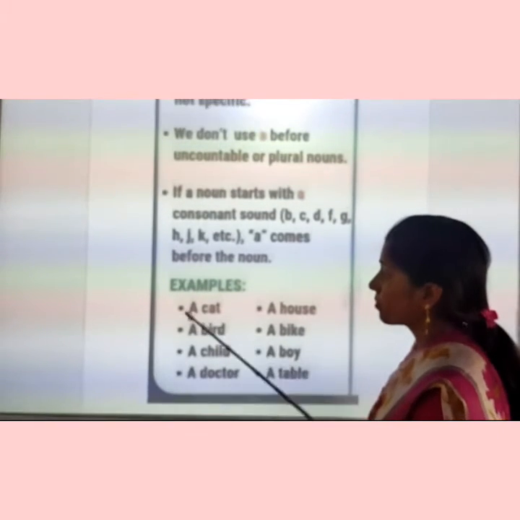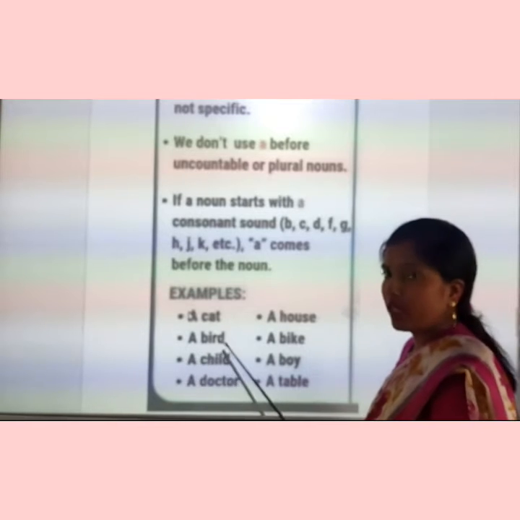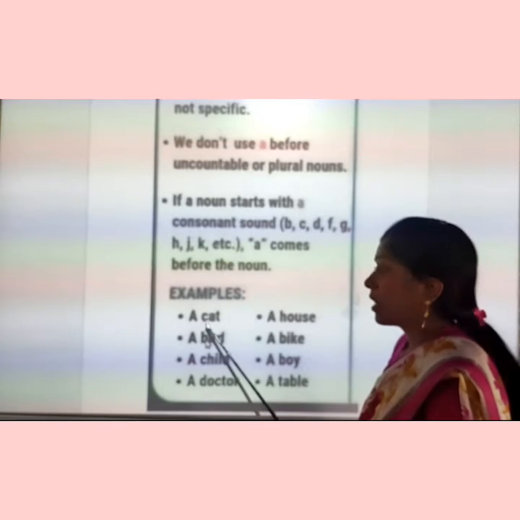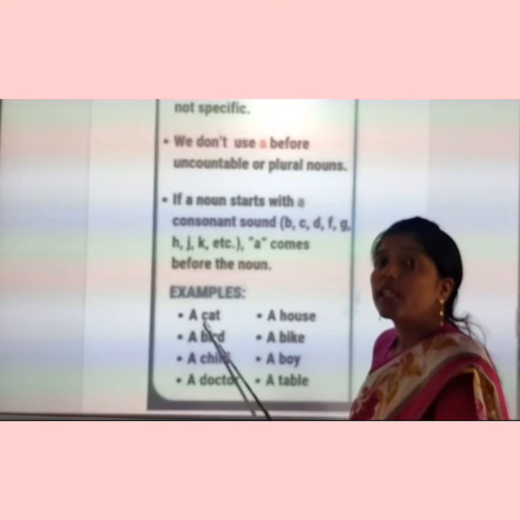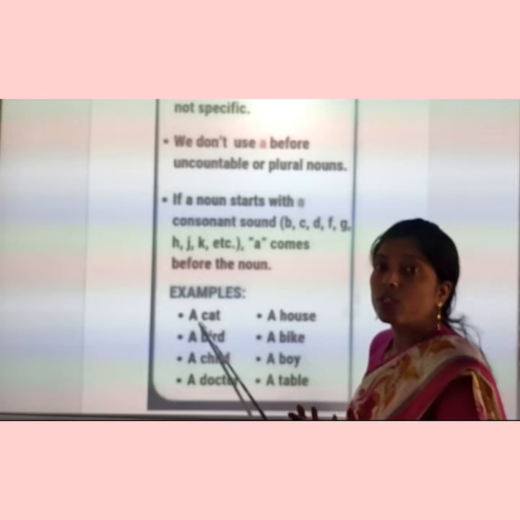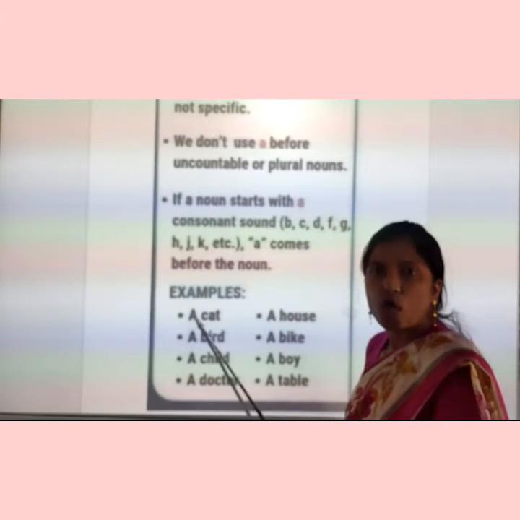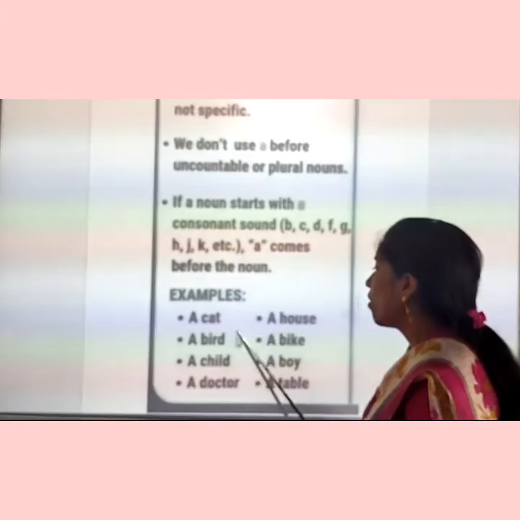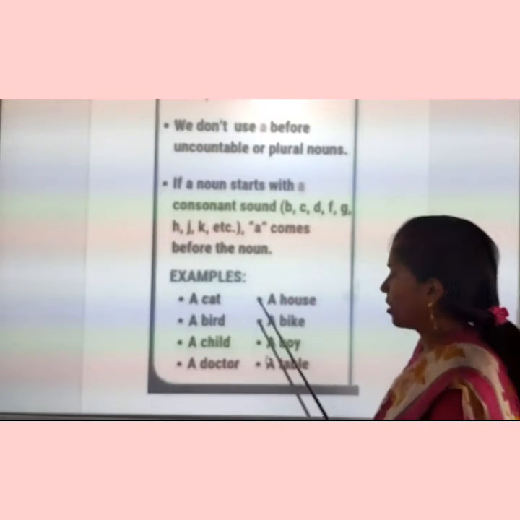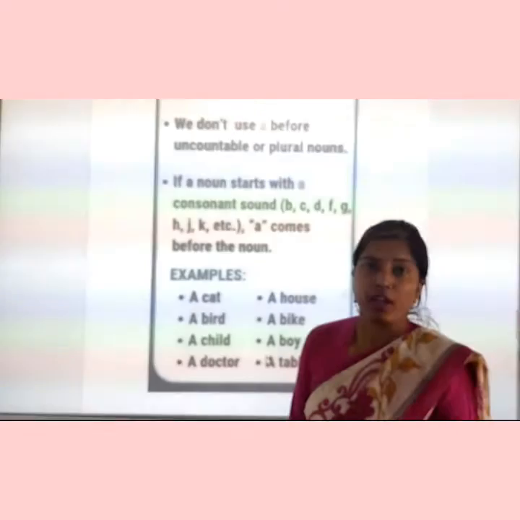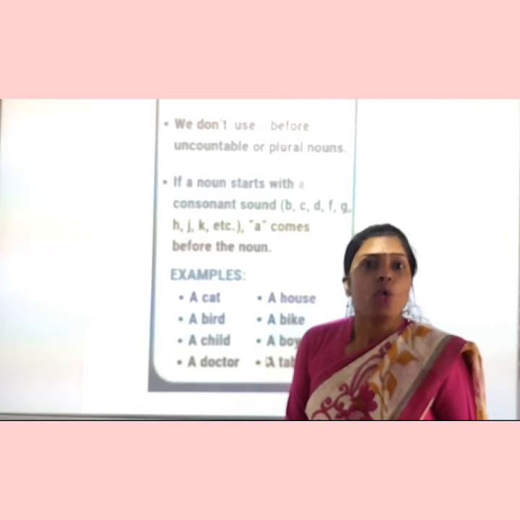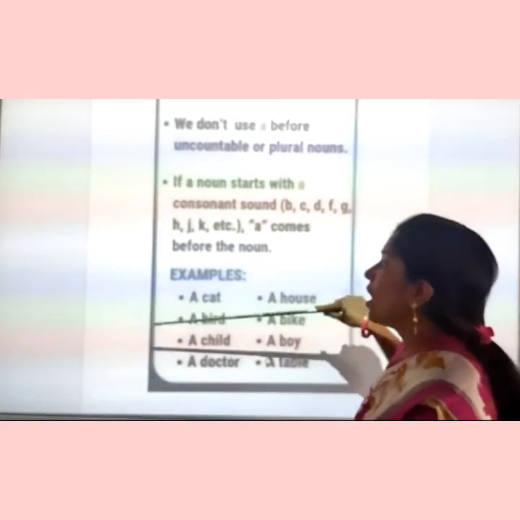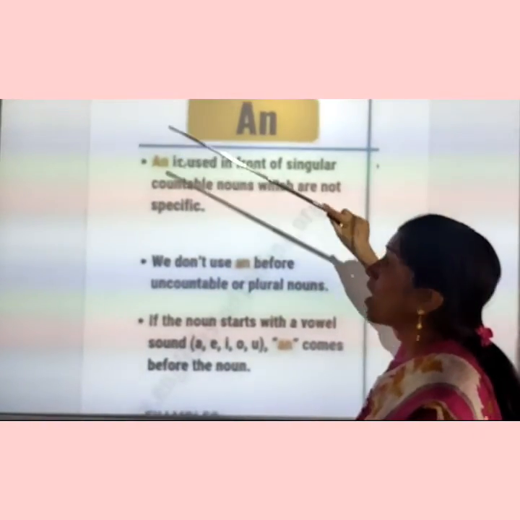See the example. A cat. A bird. Here C in cat and B in bird are consonants. But see the sound. A cat. When we pronounce cat, which sound is produced? K. That means it is a consonant sound. So you have to use a with a consonant sound. A house, a bike, the rest of the examples you can see. So got it? Where are we going to use a? The words that begin with a consonant sound. Is it clear to you?